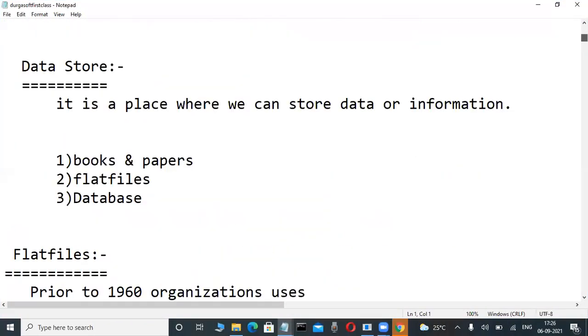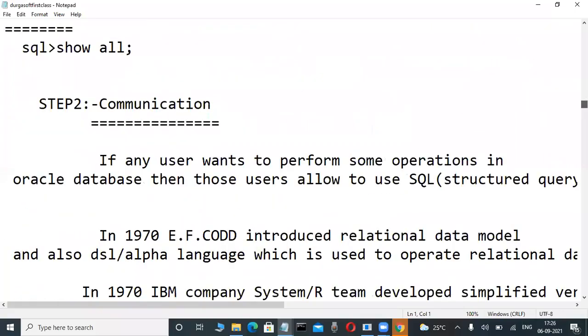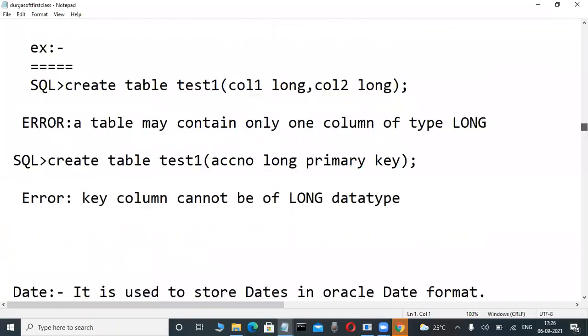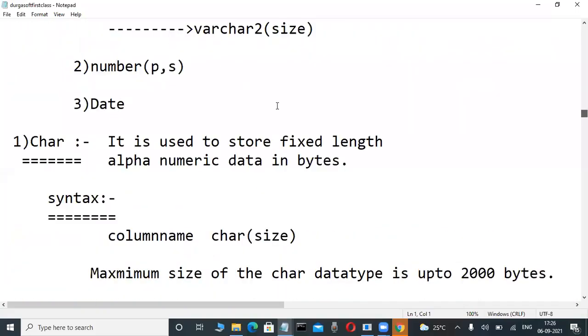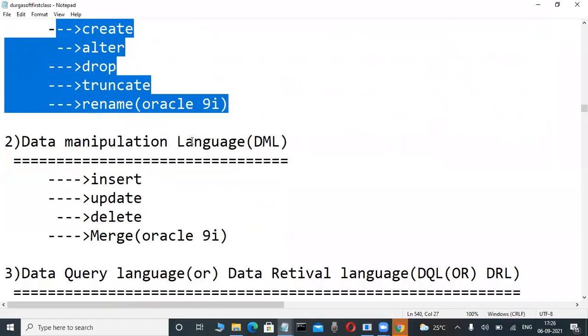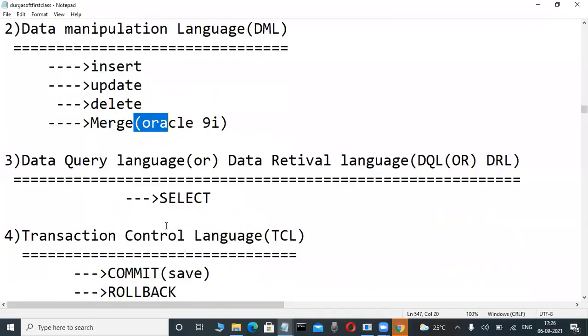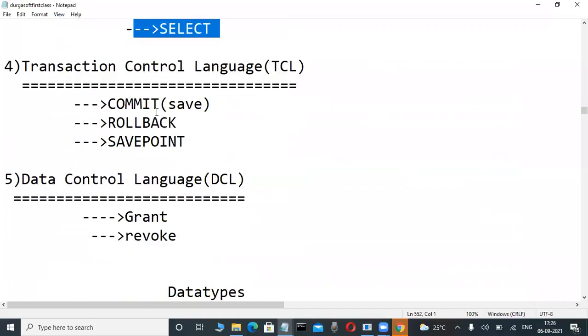Okay, so now in that SQL language, we are learning in our course these types of commands. Observe it here. In the SQL language, DDL commands are there. Again, DML: insert, update, delete, merge. Again, DQL: selection process, projection process.